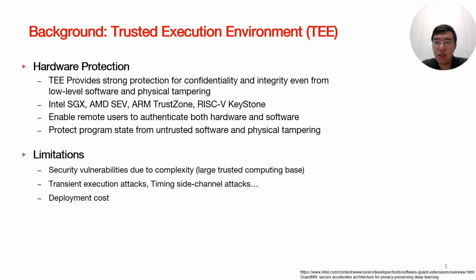In recent years, we have seen the discovery of numerous security vulnerabilities, primarily due to the TEE's complexity. It is relatively more challenging to secure a general-purpose TEE compared to a tiny piece of trusted hardware like a TPM. For a more detailed discussion in this section, I would refer the audience to our paper.